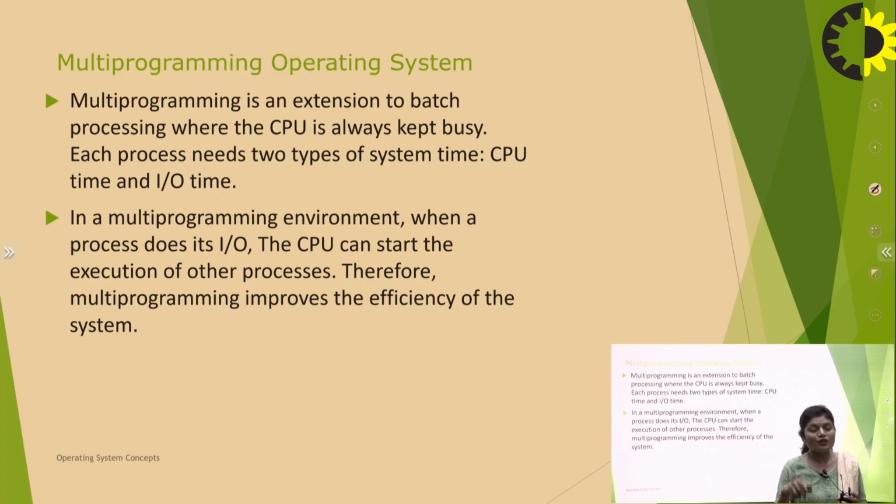If a number of processes are in the system, and one process is executing and in between wants to do input output, then another process is allocated to the CPU. So the CPU is busy all the time, and we can achieve multi-programming. Therefore, multi-programming improves the efficiency of the system.